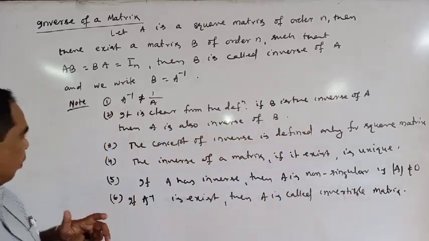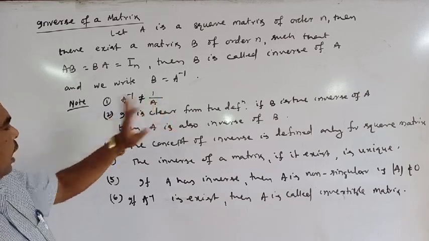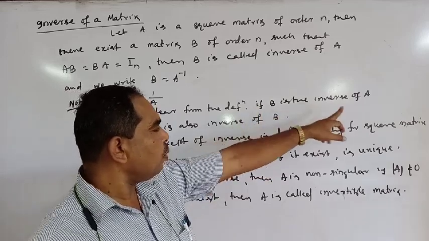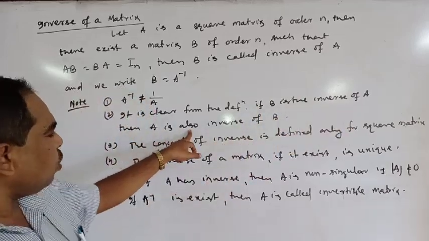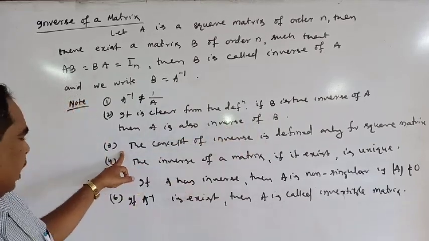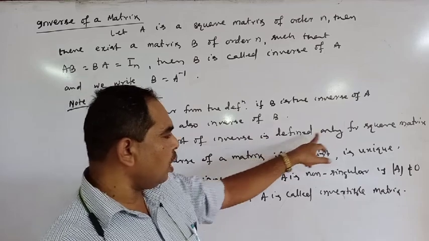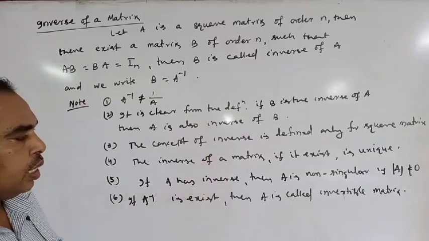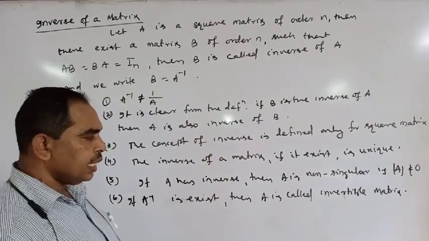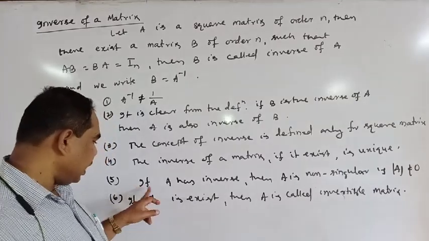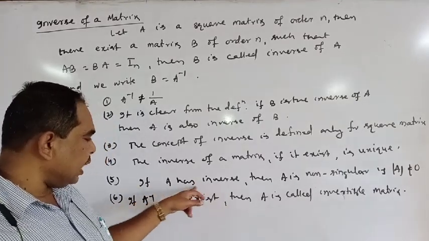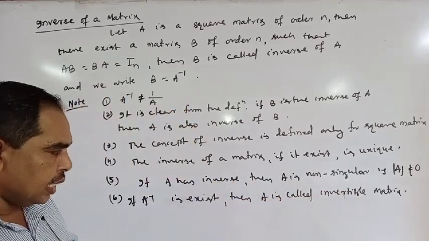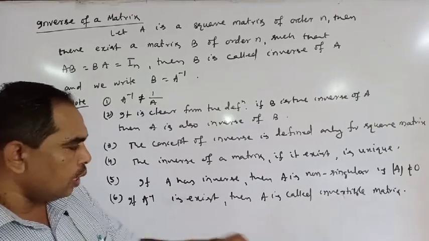These are the notes. Again, A inverse is not equal to 1 by A. It is clear from the definition: if B is the inverse of A, then A is also the inverse of B. The concept of inverse is defined only for square matrices. The inverse of a matrix, if it exists, is unique. If A has an inverse, then A is a non-singular matrix, that is, determinant of A is not equal to 0.